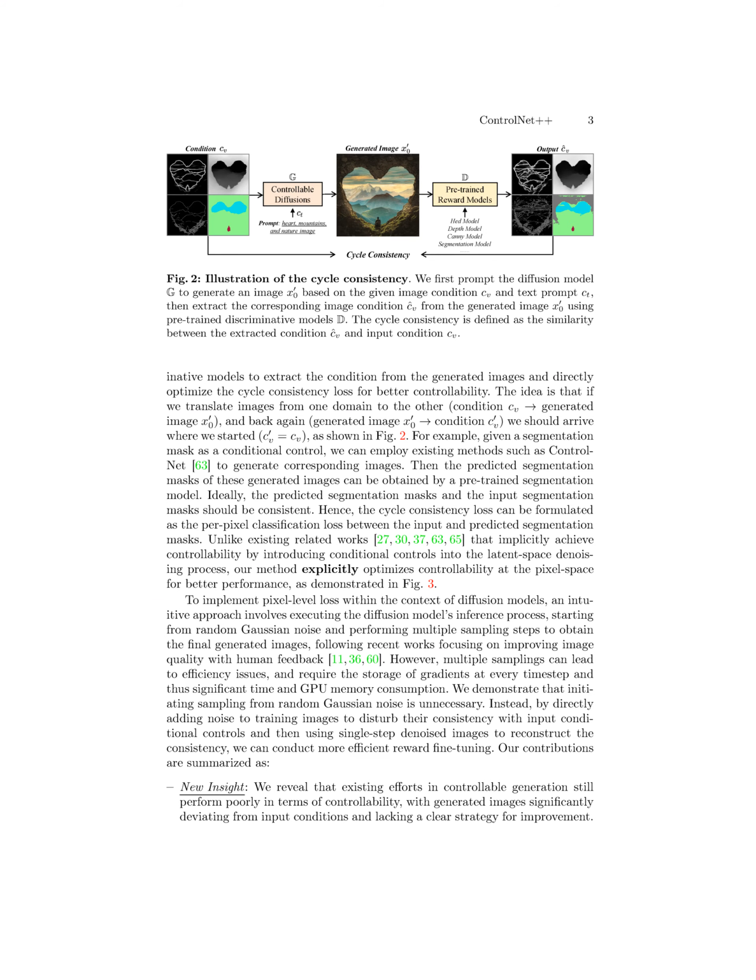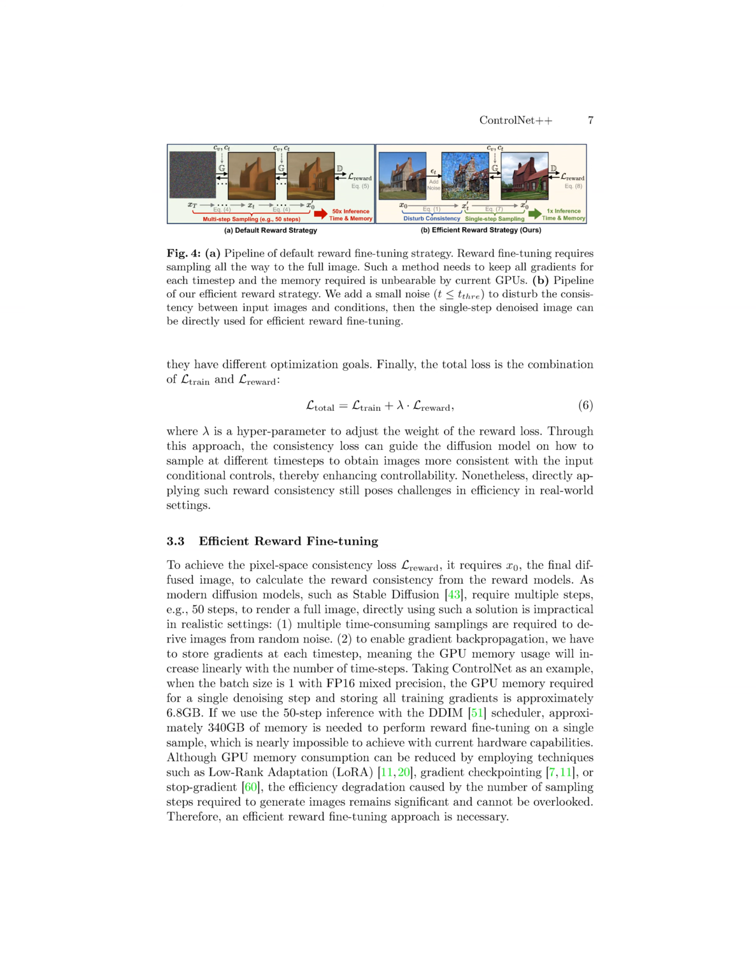This strategy involves adding noise to the training images to disturb their consistency with input conditional controls, thereby explicitly disrupting the consistency between the input images and conditions. By performing a forward process on the disturbed images, the model can generate images that maintain consistency with the input conditions. This approach avoids the time and GPU memory costs associated with multiple sampling steps, significantly improving efficiency during the